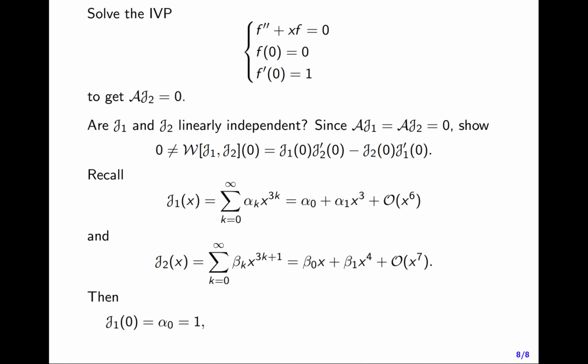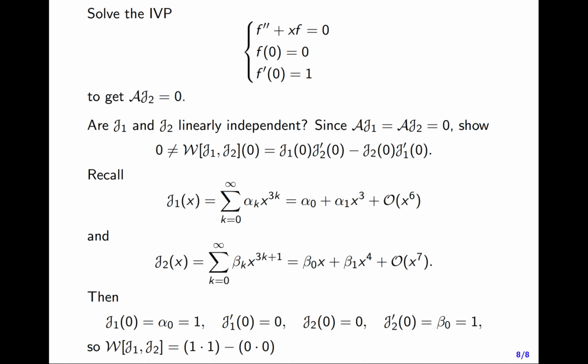And so just from these power series, we can read off that j1 of 0 is equal to alpha 0, which we define to be 1. j1 prime of 0 is equal to 0. j2 of 0 is equal to 0, and j2 prime of 0 is beta 0, which is equal to 1. So the Wronskian for j1 and j2 at 0 is going to be 1 times 1 minus 0 times 0, which will be 1, which is non-zero. So the Wronskian at 0 is indeed non-zero. j1 and j2 are linearly independent solutions of Airy's equation. They form a fundamental solution set for this homogeneous Airy's equation. We've found our fundamental solution set via power series ansatz. We are done.